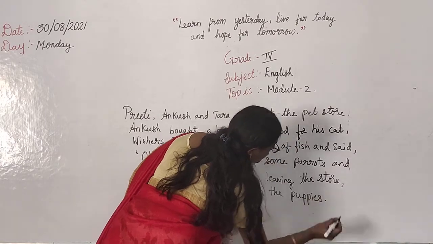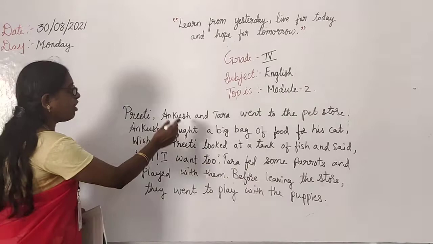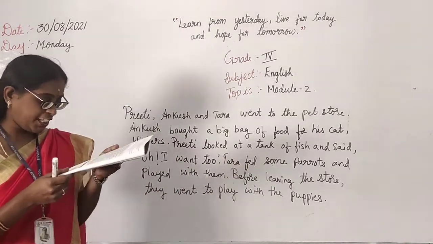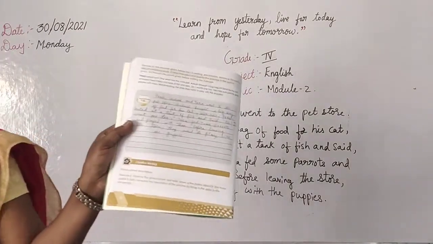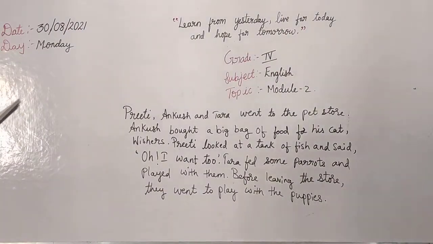Then full stop. Okay, children, because we completed that passage. Okay, write down like this. Now only you should write down, children. In page number 10, you need to write here. Okay. Yes. Then next page we have.